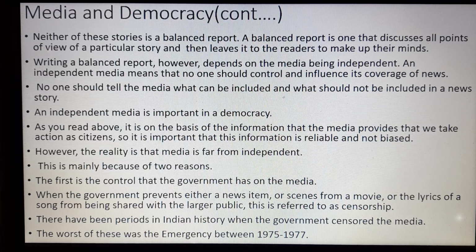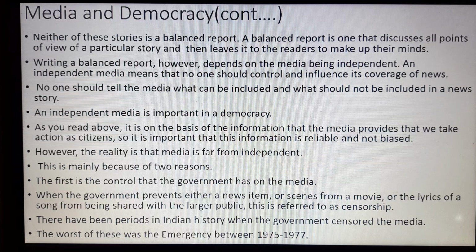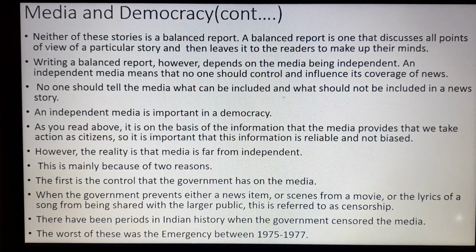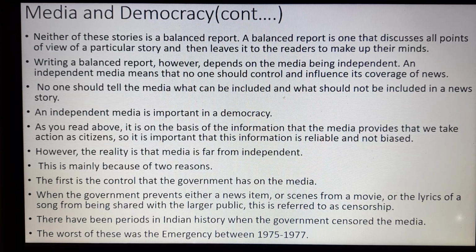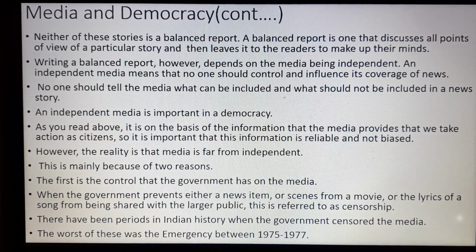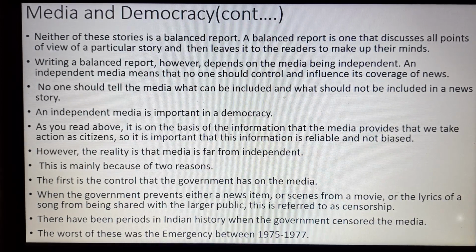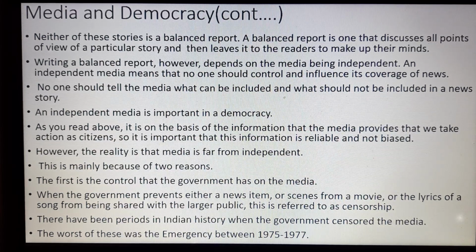As you read above, it is on the basis of the information that media provides that we take action as citizens. So it is important that this information is reliable and not biased. However, the reality is that media is far from independent. So media is not totally independent. We think that they are independent, but something different is being cooked inside.